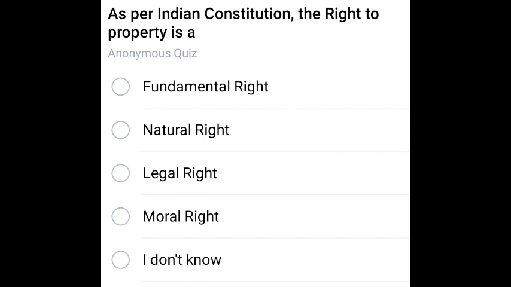Next question. As per Indian Constitution, the right to property is a what? According to the Indian Constitution, right to property is legal right. It is illegal to have a property.